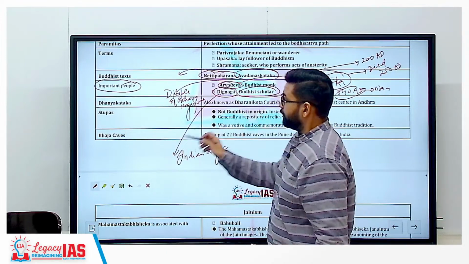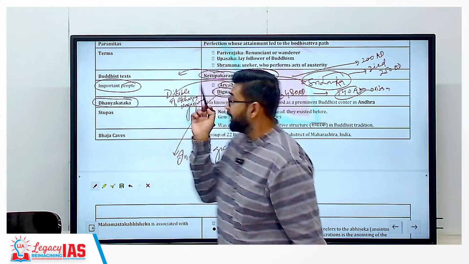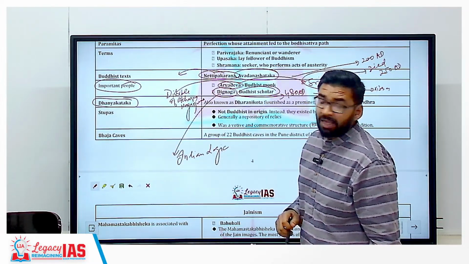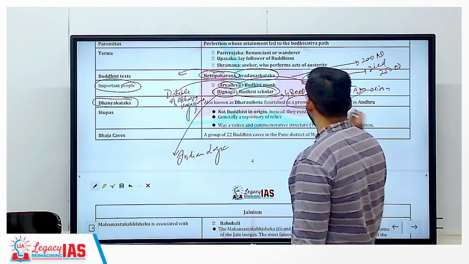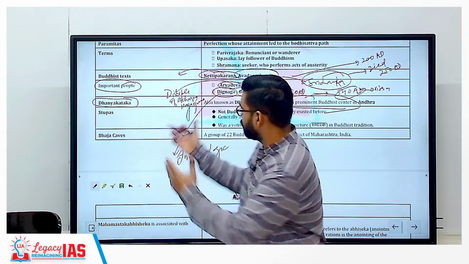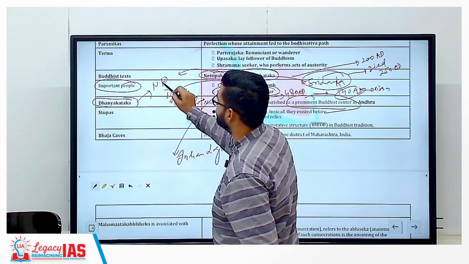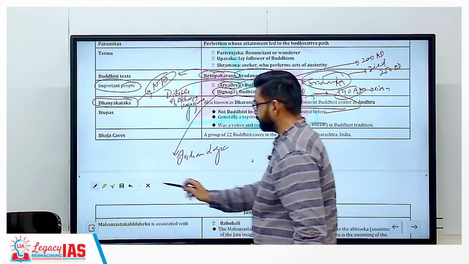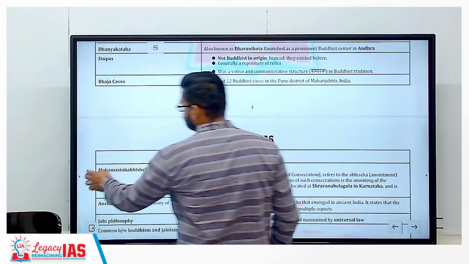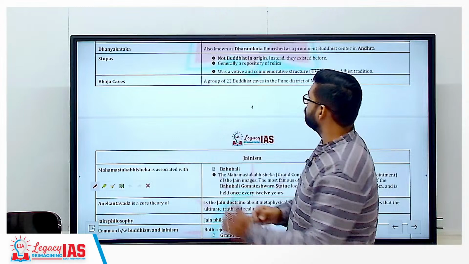Then another important keyword, Dhanyakataka, which is also known as Dharanikota, and this flourished as a prominent Buddhist center in Andhra Pradesh only. The question was asked because it was in the newspaper, in current affairs. Clear? Now, the question was from stupas.